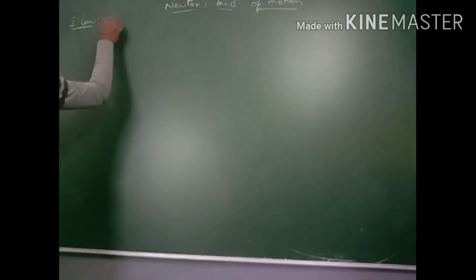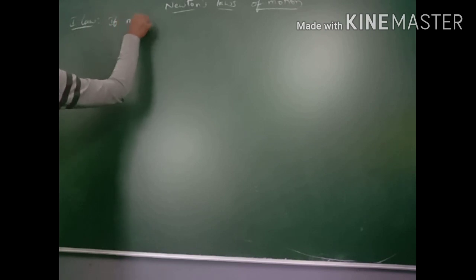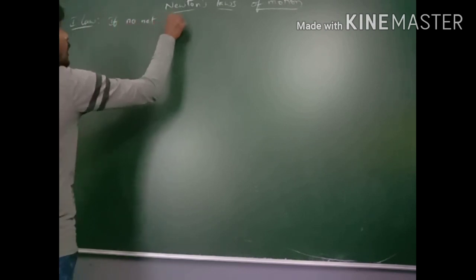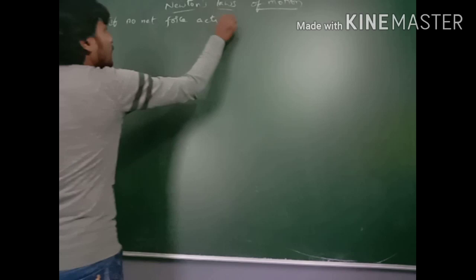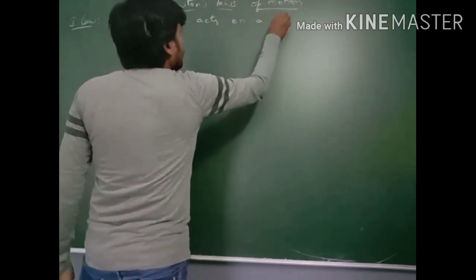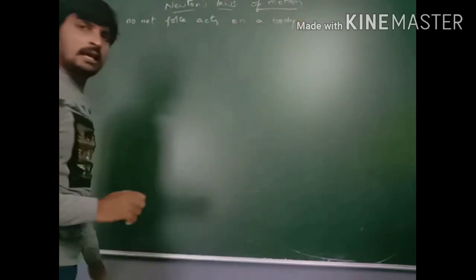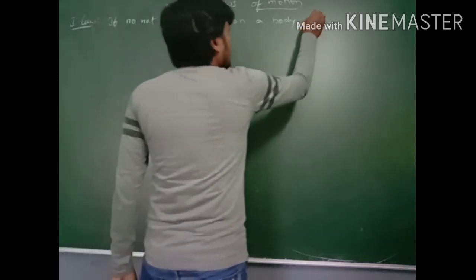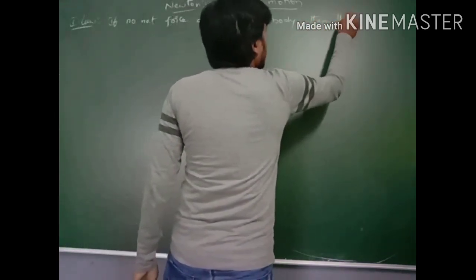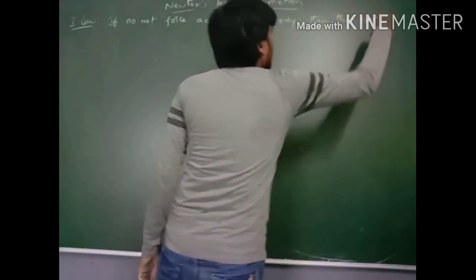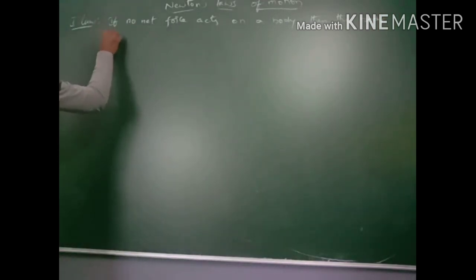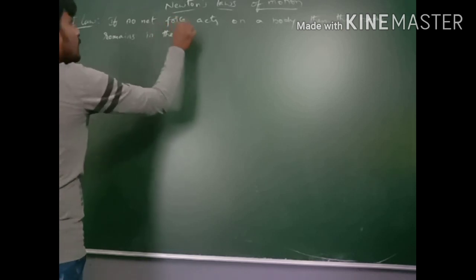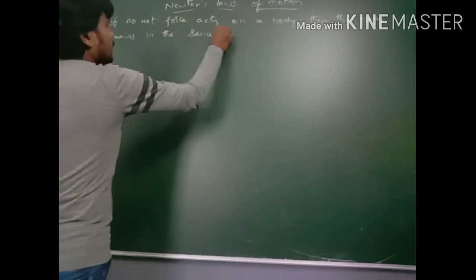that if no net force acts on a body, then the body remains in the same position.